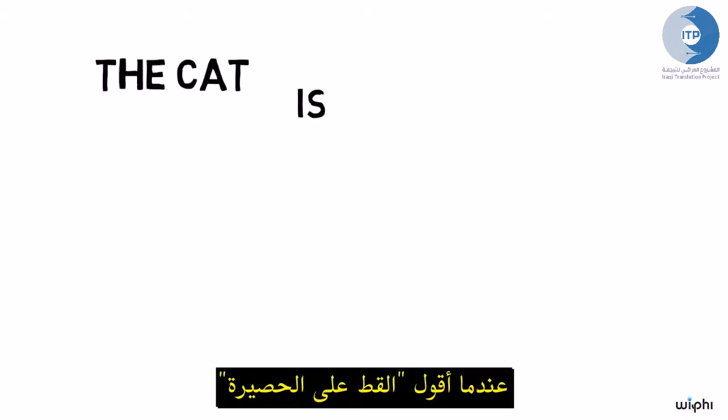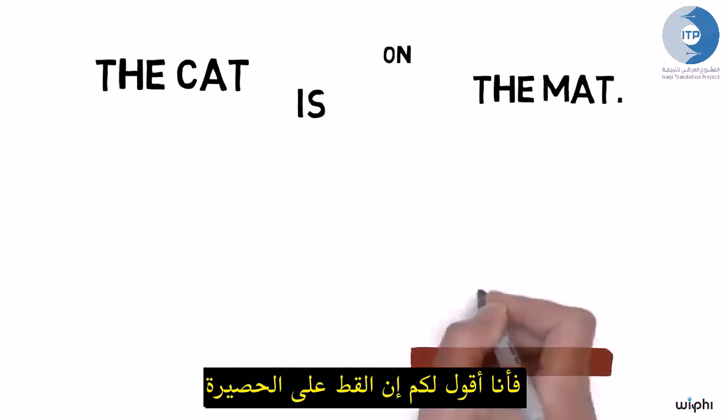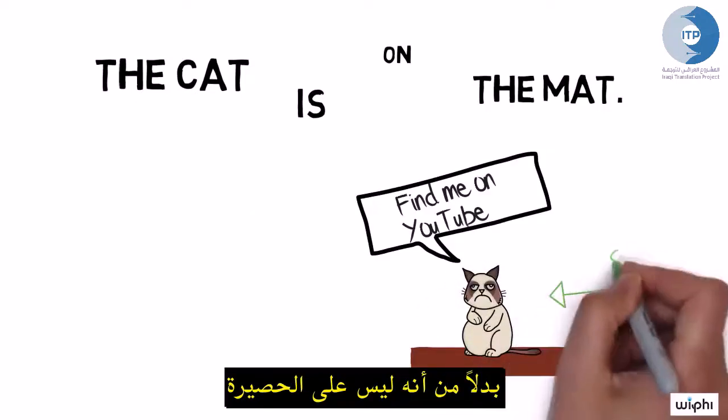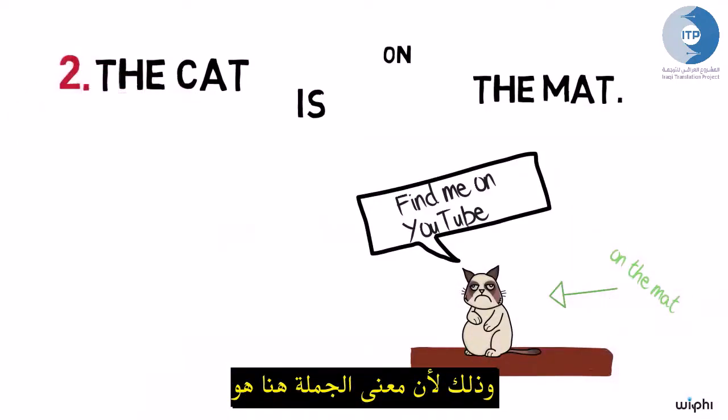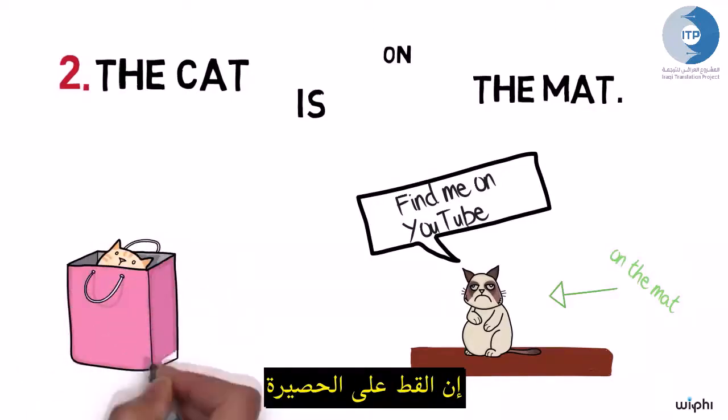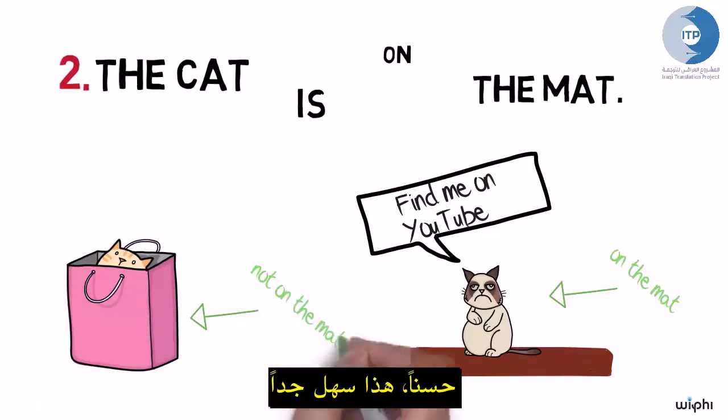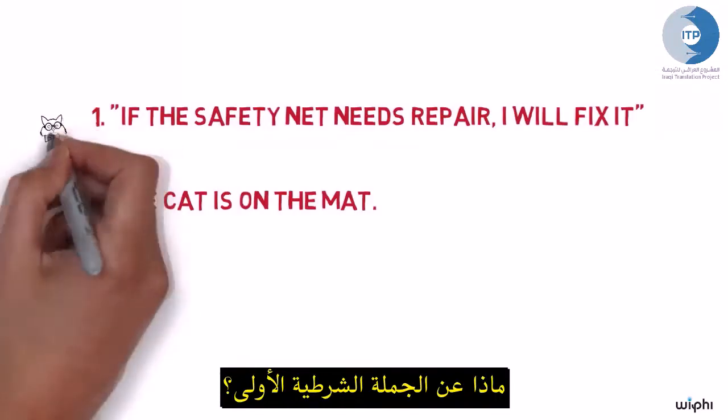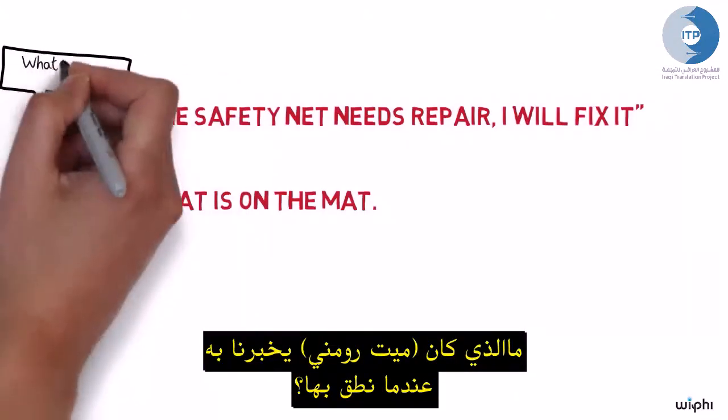Here's a way to think about questions of meaning like this. When I say, the cat is on the mat, I tell you that the cat is on the mat rather than not on the mat. This is because the meaning of two is that the cat is on the mat. Okay, that's pretty easy. What about our conditional sentence 1? What has Mitt Romney told us by uttering it?